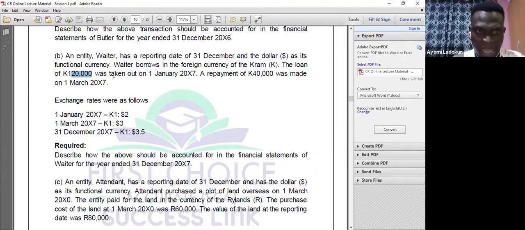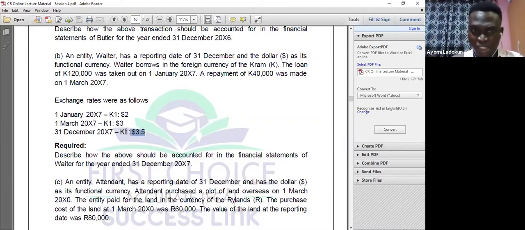So when I multiply, I will move on again. They now said a repayment of 40K was made on 1st January. What was the exchange rate at that date? If I borrowed 120K and I now paid 40K, I will have to convert again: $3 multiplied by 40K. I still have 80K crown left because I did not pay in full. Because the loan is a monetary item, I will have to retranslate the balance at the year end. That will tell me whether I'm having a loss or a gain.